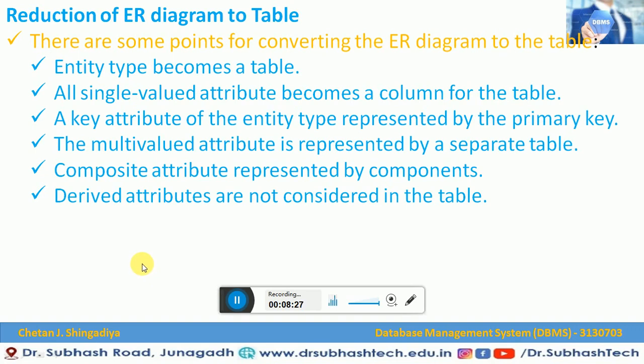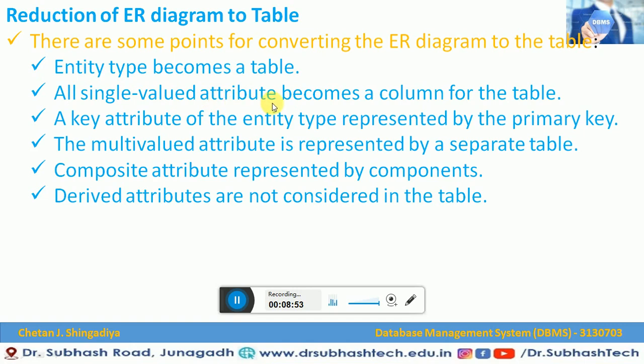Now let us discuss the next topic, that is the reduction of an ER diagram to tables. That means we have an ER diagram and we need to convert it into tables. There are some important points to converting an ER diagram to tables. There are 6 steps. Let's see one by one. First, entity type becomes a table. What is the first step? Entity type becomes a table.